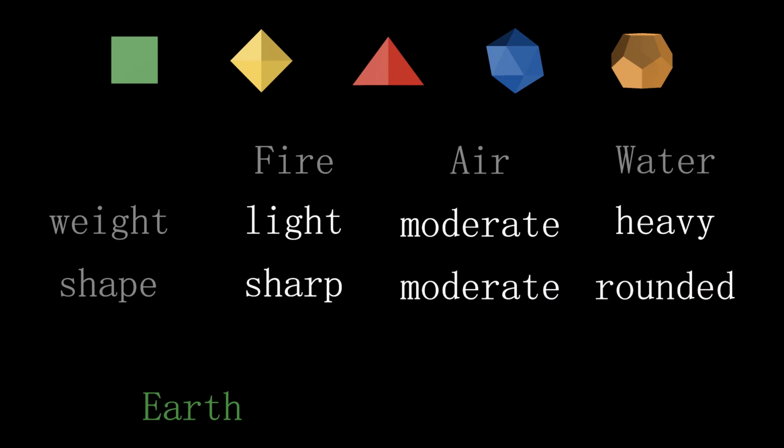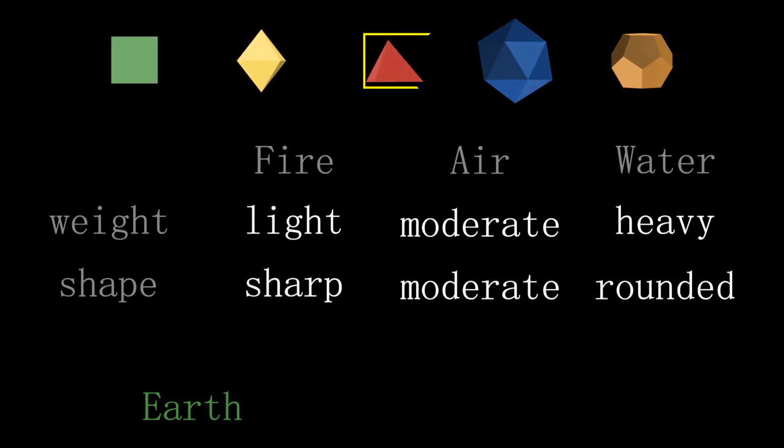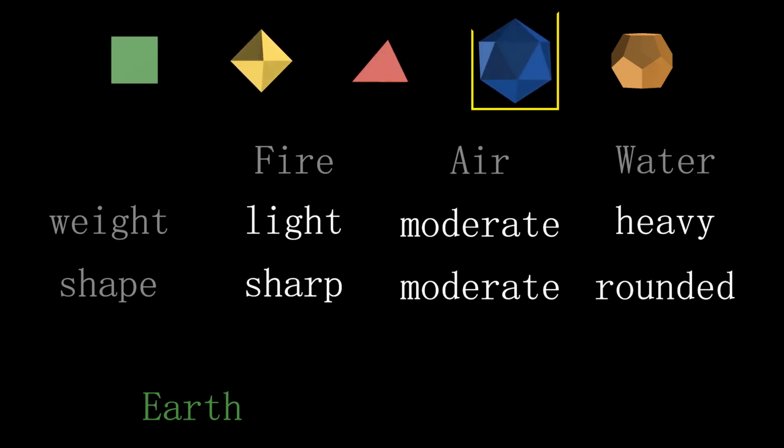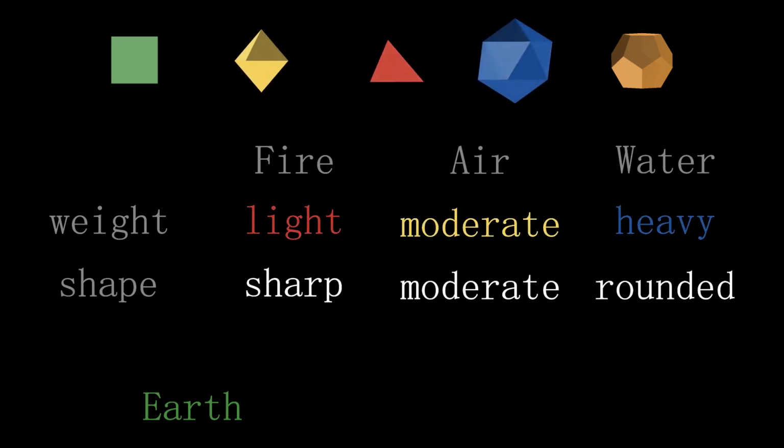Fire, air, and water are all fluid elements. Plato chose regular polyhedra made of triangular faces, namely the tetrahedron, octahedron, and icosahedron, to correspond to these 3 elements. He also assigned different properties of weight and shape to these polyhedra. Adjust the edge lengths of these 3 regular polyhedra to be the same. With equal edge lengths, the tetrahedron has the smallest volume, making it the lightest. The icosahedron has the largest volume, making it the heaviest.